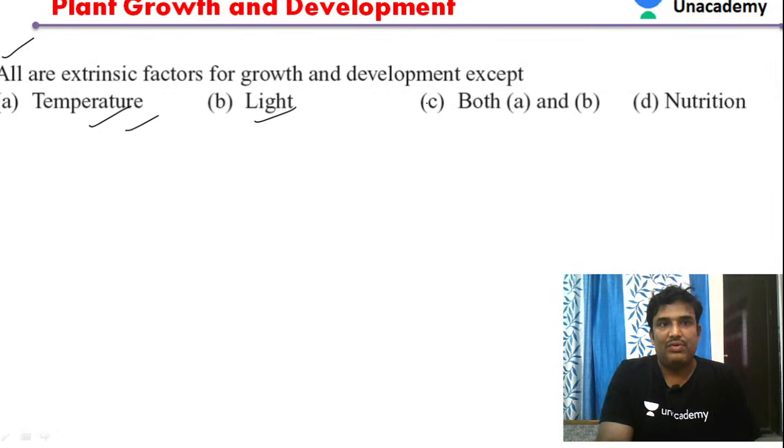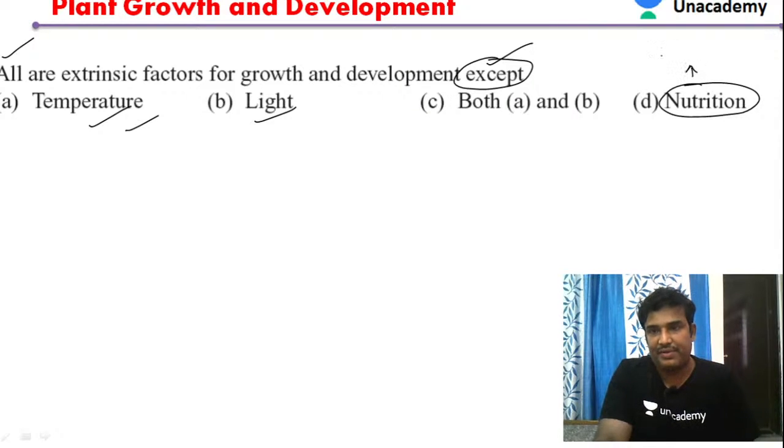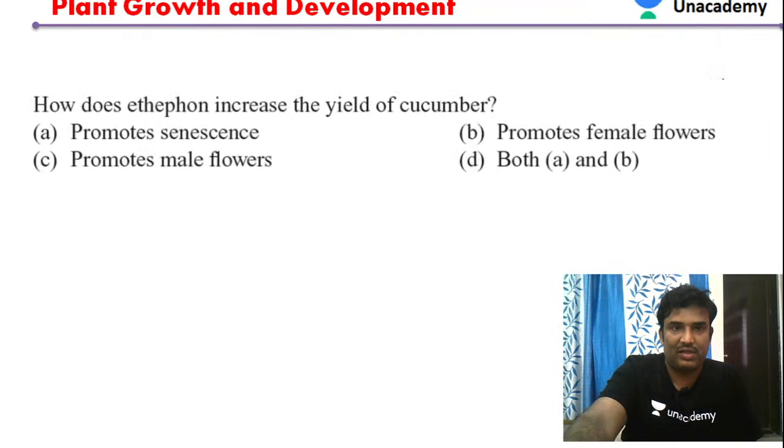So all extrinsic, except. The question was asking which are not extrinsic factors. So nutrition is not involved. It is not an extrinsic factor actually. So it is not the extrinsic factor. Next.